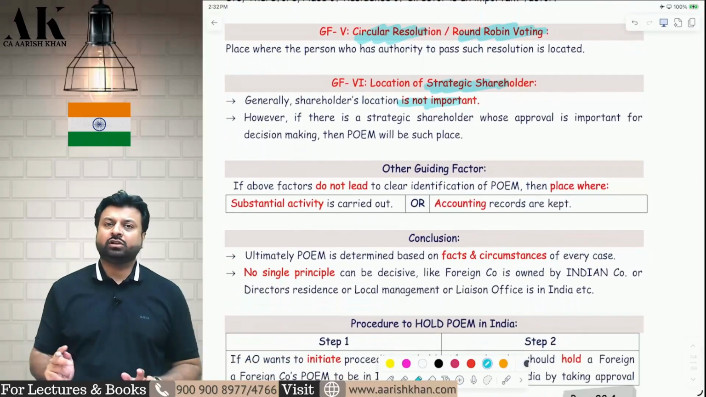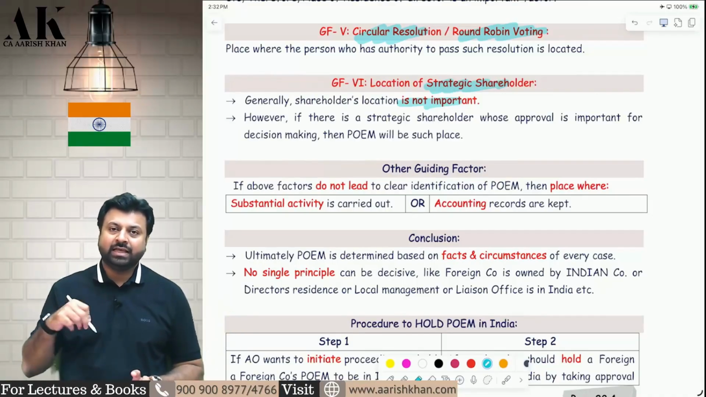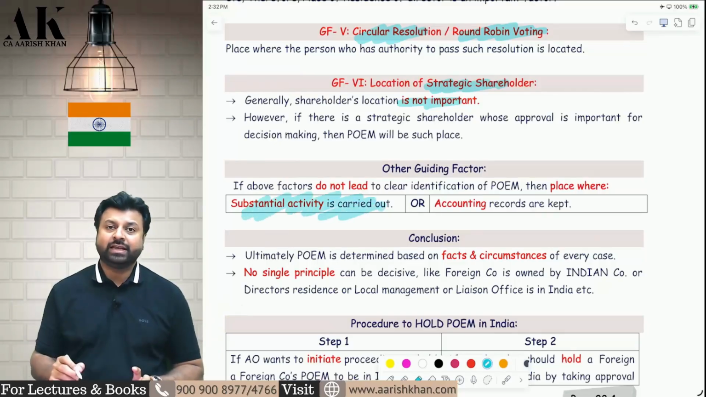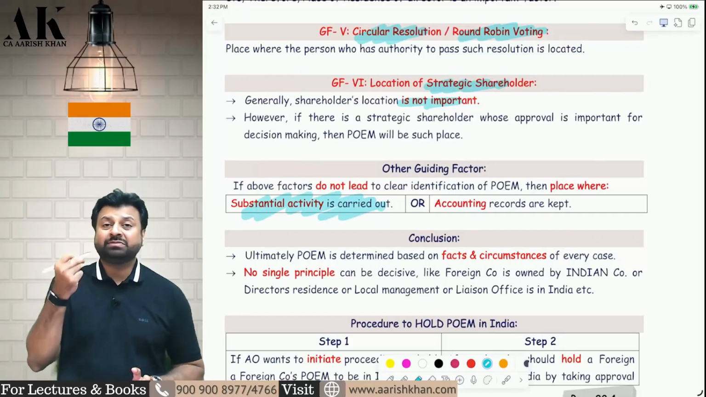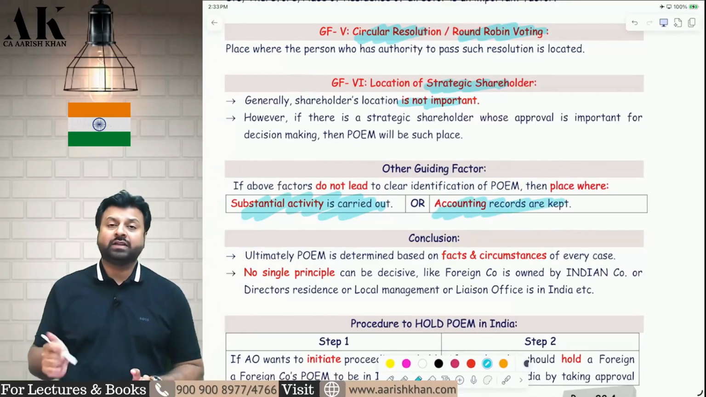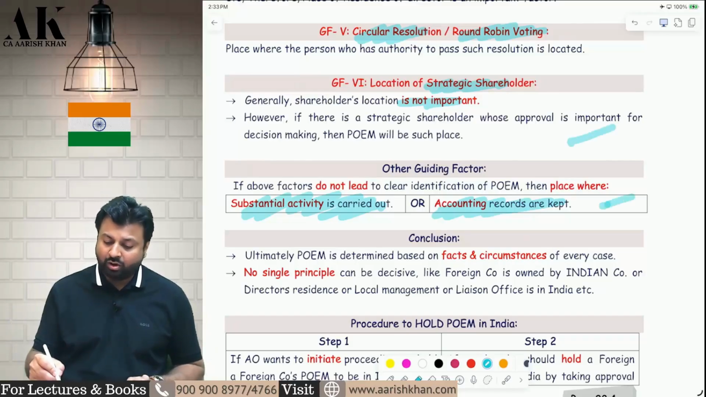After all these factors also, if you are not able to identify the POEM of a particular company, then there are some secondary factors. Find out where the substantial activity of the company is done. Where the substantial activity is done by the company, that place can be called the place of effective management. And find out where the accounting records of the company are kept. Even after that, if you are not able to find out, then you have to take all these things together.